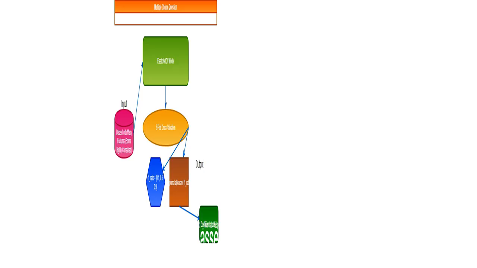This statement is true. I explicitly set cv equals 5, meaning the model will use 5-fold cross-validation. This technique divides the dataset into 5 parts. 4 parts are used to train the model, and the remaining part is used to test. I repeat this process 5 times, each time using a different part of the data for testing. The results are then averaged.